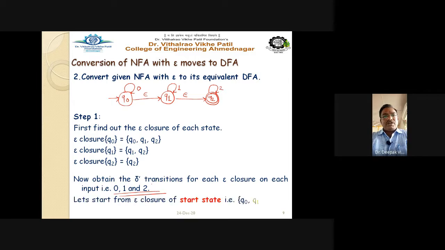So let us start from the E closure of the start state. Always start with the E closure of the start state. And what is the E closure of the start state? That is Q0, Q1, Q2. You have to remember this important point: always start with the E closure of the start state, and we are referring to it as capital A, right?